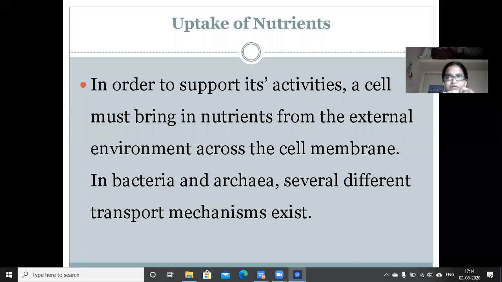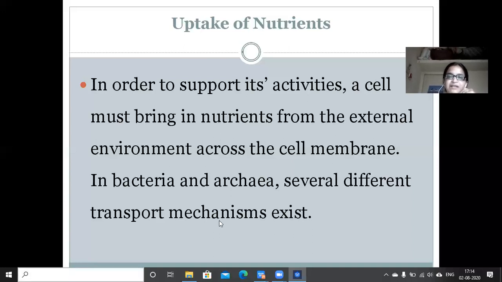Nutrients are the source of energy which are required for the cell to function. In order to support cell activities, a cell must bring its nutrients from the external environment across the cell membrane. Uptake of nutrients means that to support the cell activities, it has to get nutrients from the external environment to the interior of the cell membrane.